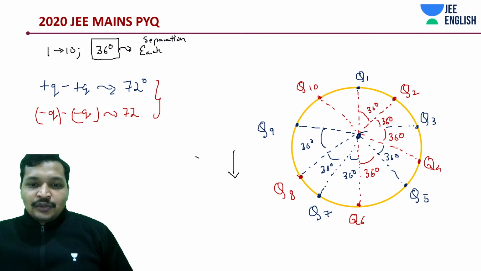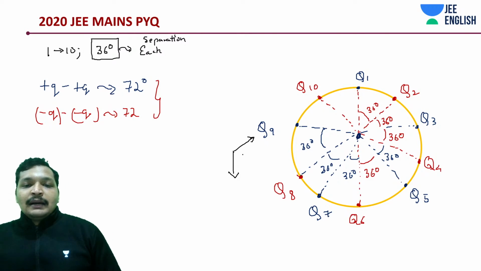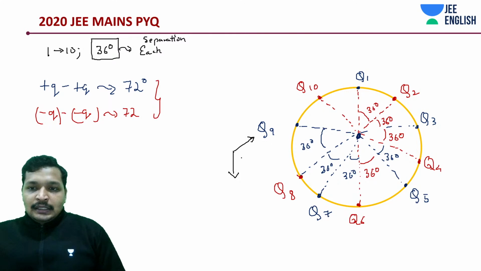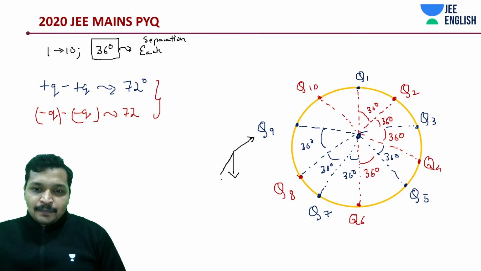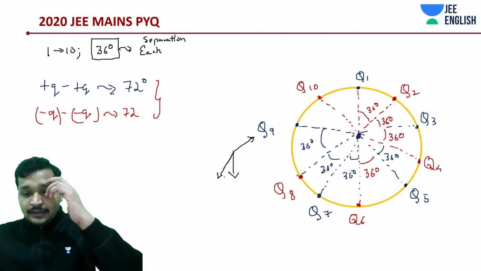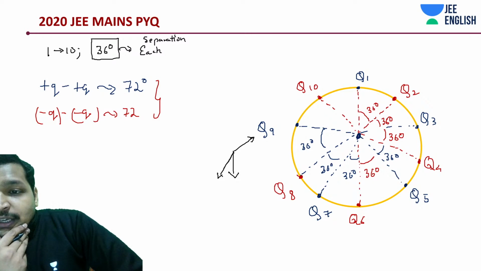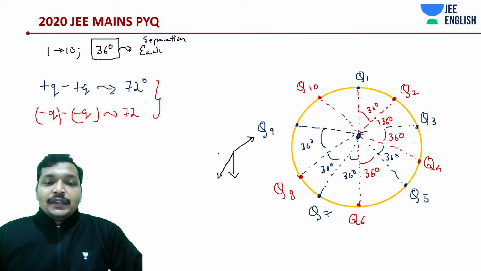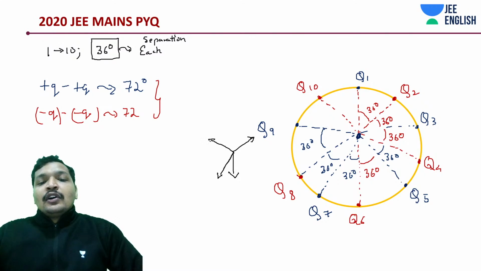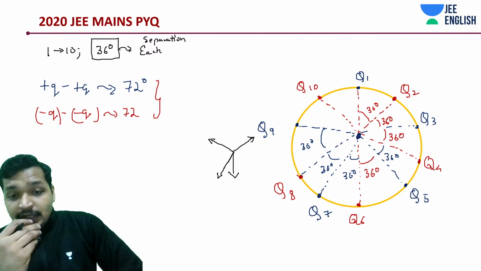Point of this. So this is going to be due to Q2 and Q7. I'll come to that point. And Q3 and Q8, this is going to it. And Q4 and Q9, this is. I think we will have to draw vectors with angles to understand it.